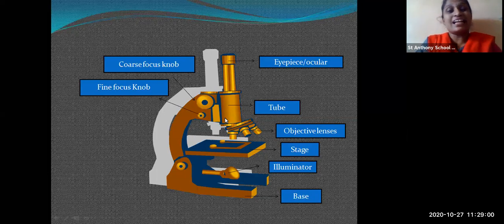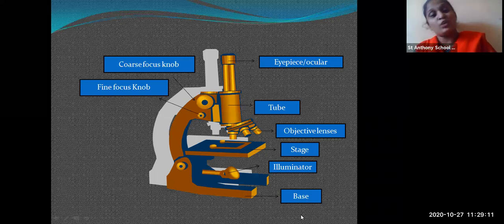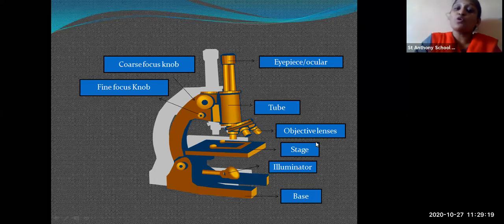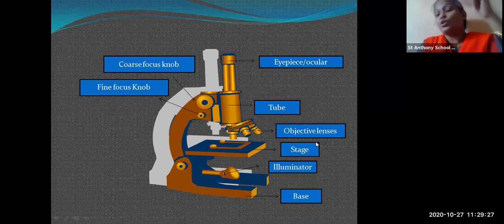In the first slide I told you the onion peel, the white colored thin slice of onion. If you take it out, put one drop of water on the slide and observe that thing, the pink colored cells, different types of cells I have showed you, those cells you will observe under the microscope from the eyepiece. So that is the view of the onion cell that you are going to see from the eyepiece when the slide is kept under the microscope. Okay, I hope this point is clear.